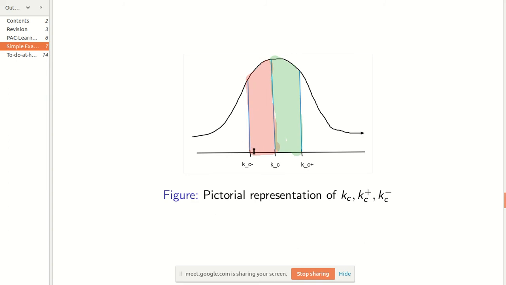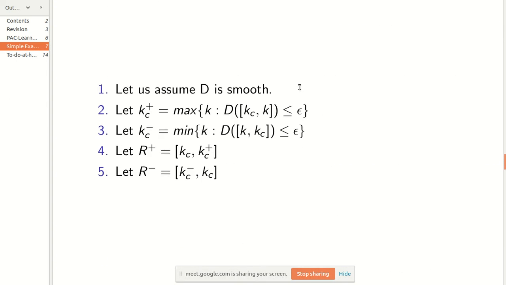So if and only if the examples I have to label come in this range will I make a mistake. So what is the probability that the examples will come from this range? It's epsilon, because that's the way we chose the value of kc minus.